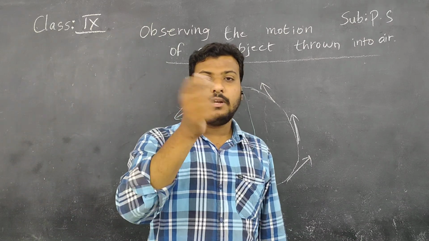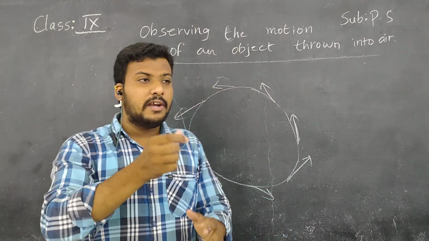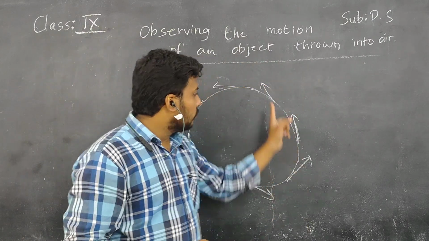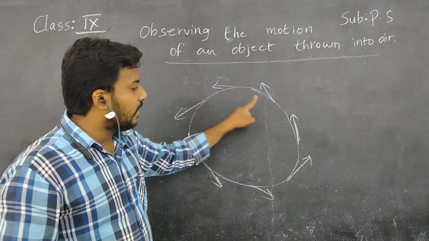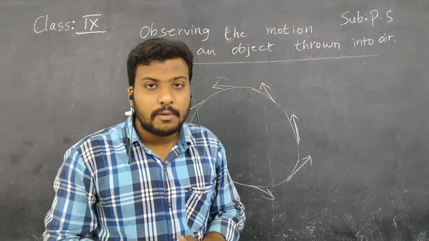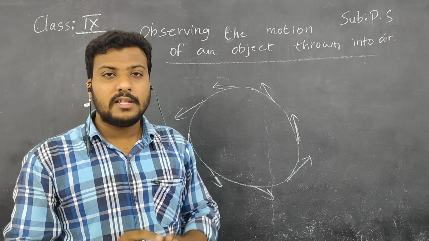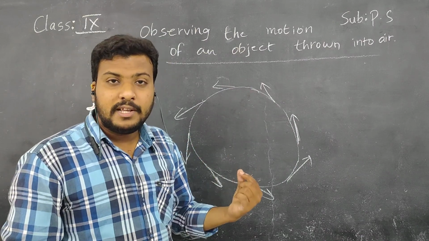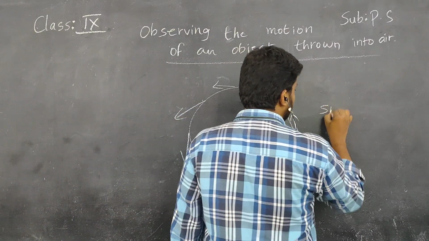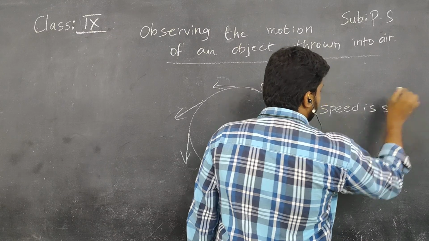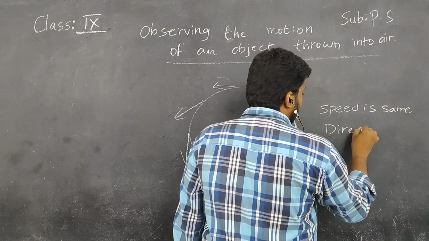You can revolve it, rotate it, and you can leave it in any position. In this position, in this position, any position. So these are all called velocity vectors, and they represent the direction of motion, children. Simply to say, the direction of motion is changing, but the speed is same.